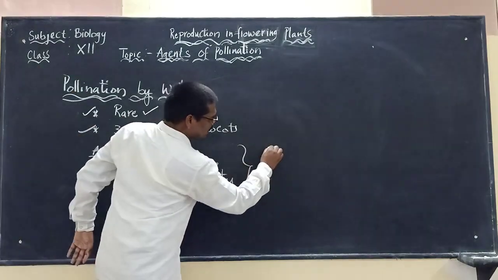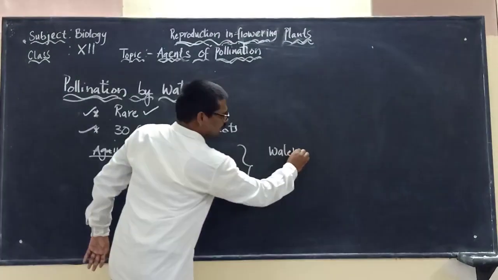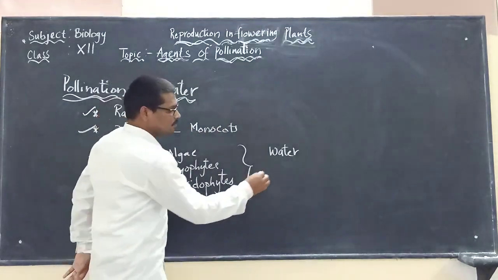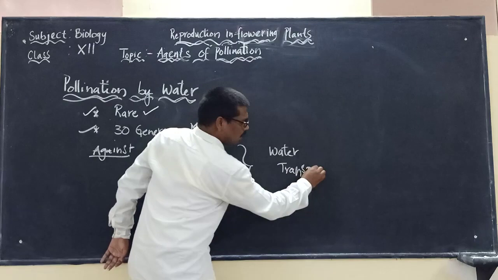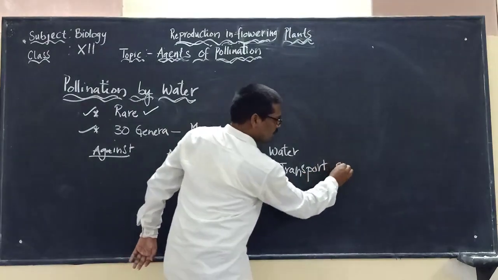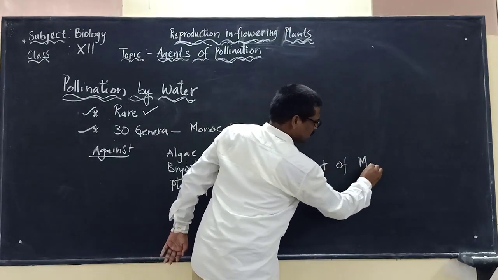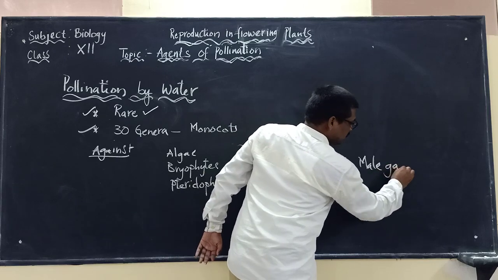In all these we say that water is very essential for transport of male gametes.